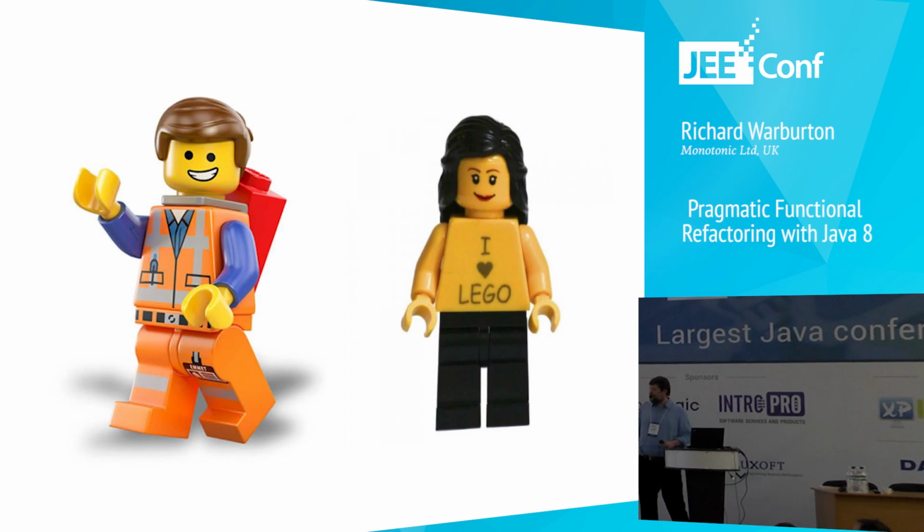Whereas most of us look like Emmett from the Lego movie, okay? We've got a job to do, we've got to get on with things, and we've got to achieve day-to-day goals and get stuff working and get code shipped. So, how do functional programming concepts benefit us for solving ongoing business problems, doing our day-to-day development? How does that actually help? And specifically, how do the functional programming features introduced in Java 8 help us achieve these goals?